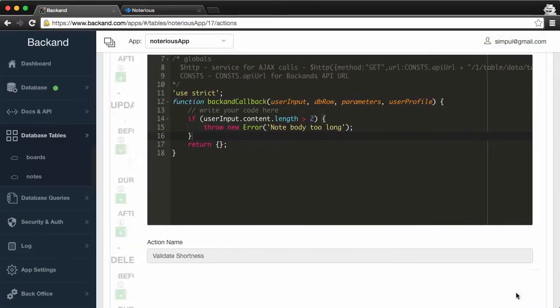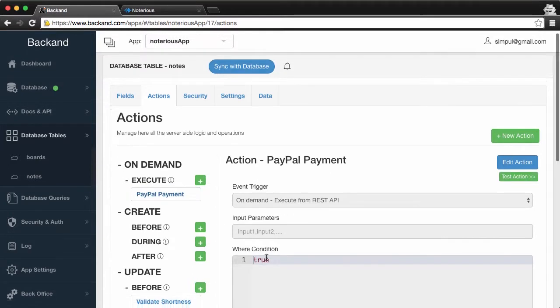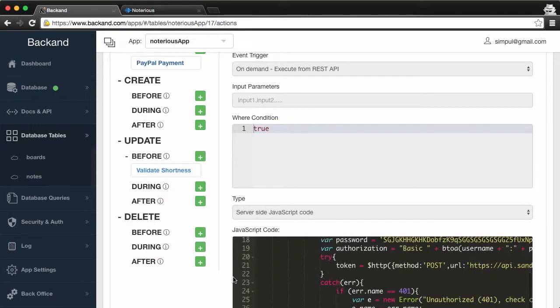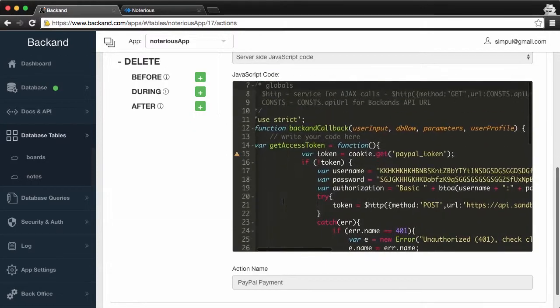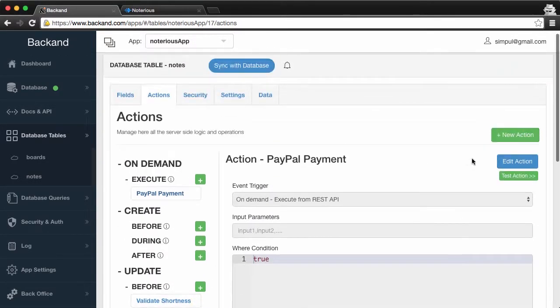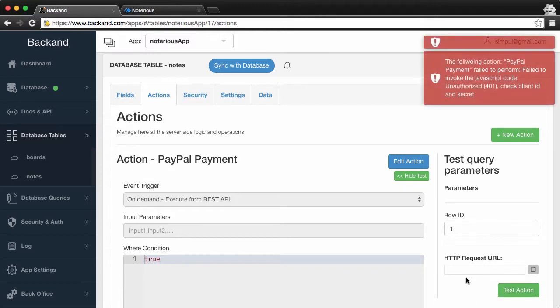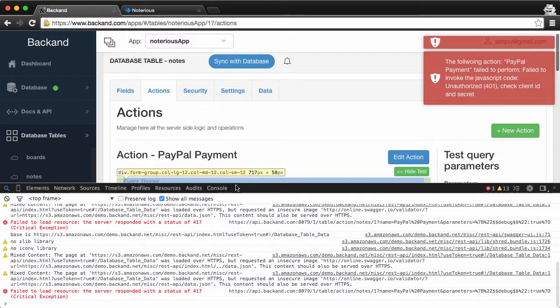And so we're going to do one more on-demand action from our Angular app to call this code here to remit a PayPal payment. So we're just going to test the action, and we are going to throw an error. Although the error is being thrown from the PayPal side, it is still being executed. So let's copy this endpoint here. We're going to hop into our app,